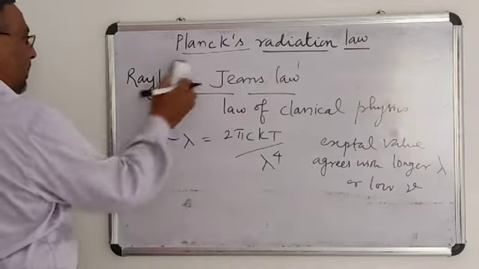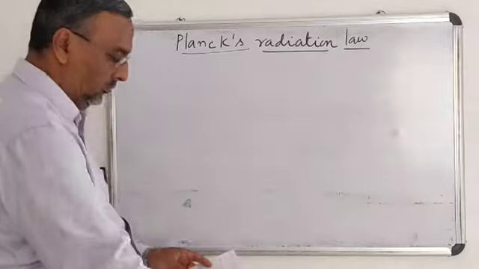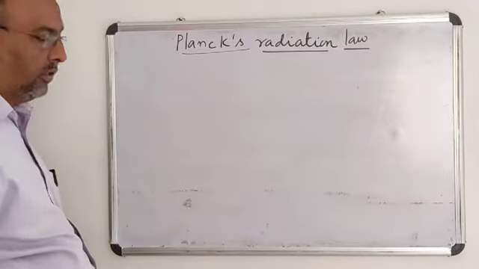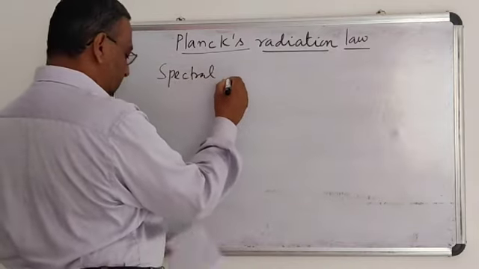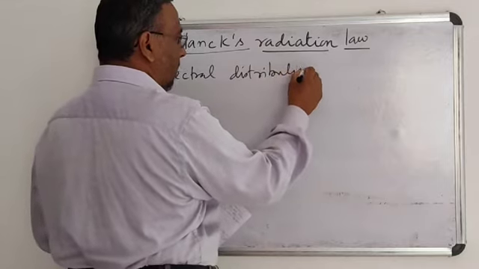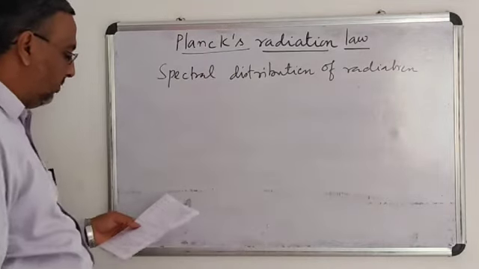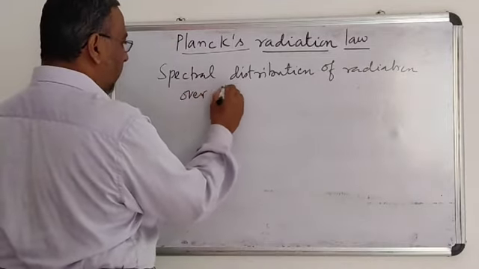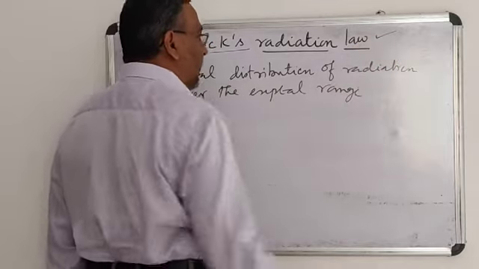The next very important law is Planck's radiation law. Planck's radiation law gives the spectral distribution of radiation from a black body over the experimental range.